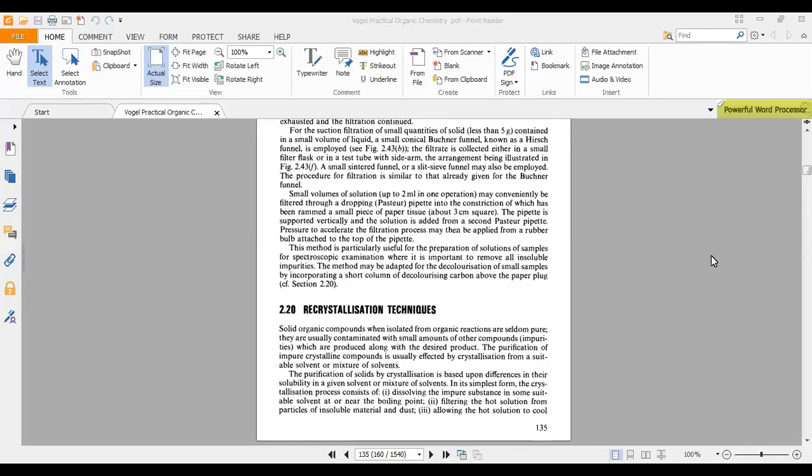So in the previous lecture of the practical work, we came across purification techniques, and you have seen the steps which are involved in the characterization of a compound.